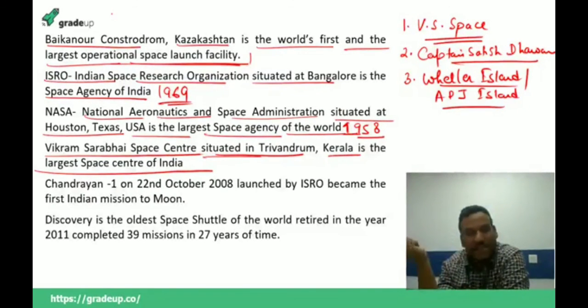So Vikram Sarabhai Space Center at Thumba in Trivandrum, Kerala. Then we have the Satish Dhawan Space Center at Sriharikota in Andhra Pradesh. And then we have Wheeler Island, also known as APJ Abdul Kalam Island, situated at Balasore in Odisha. These are the 3 very important spacecraft launch facilities in India.